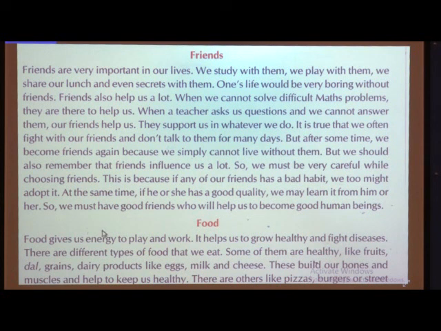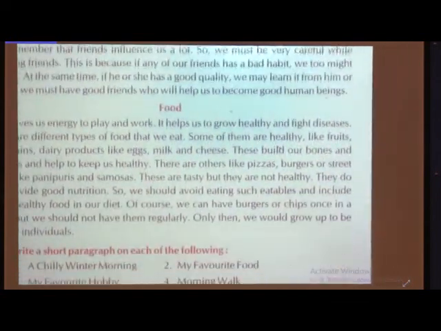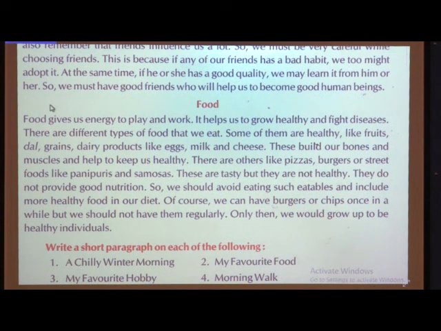So we must have good friends who will help us to become good human beings. If you have good friends, they will help you to become a good human being. See, the last line is very proper, very good. What they have told is, if you have good friends, they will help you to become a good human being in your life, meaning they will try to make you successful or a good person in your life. So it is necessary that, children, you should have good friends, and then only you are going to learn good habits from them. I hope, children, you have understood this paragraph.